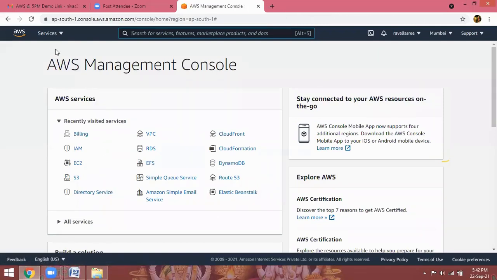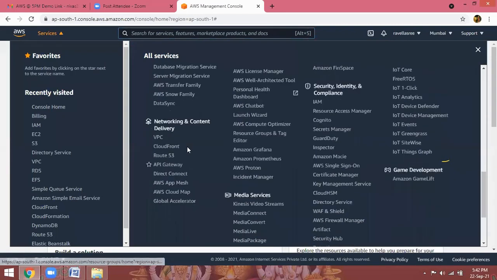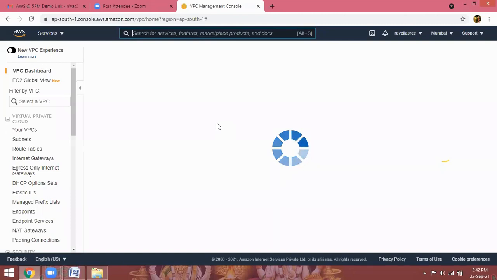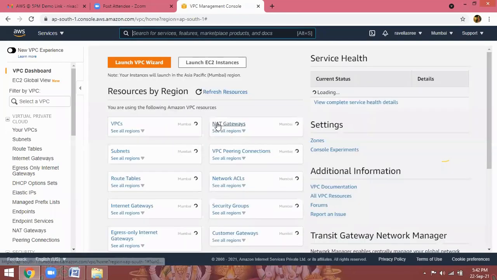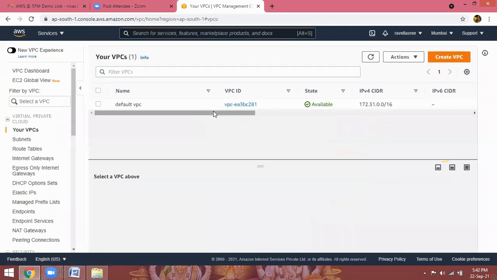Like when you go to your account, go to Services, Networking and Content Delivery, VPC. VPCs. See, the default VPC, that name they are not given. They will not give any name. I gave it because while taking VPC classes, I am going to create VPCs.